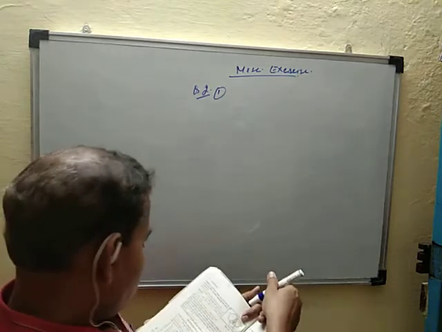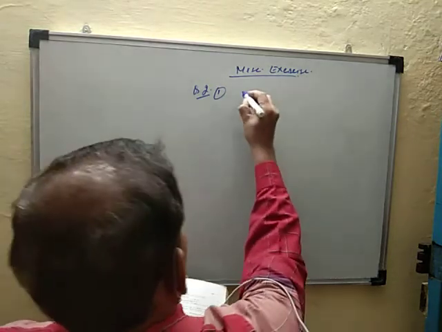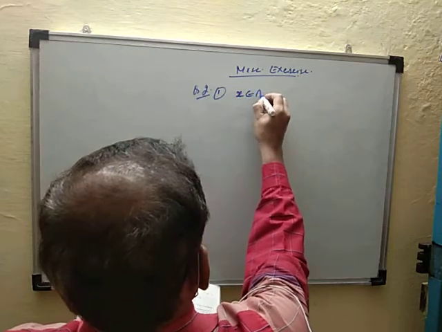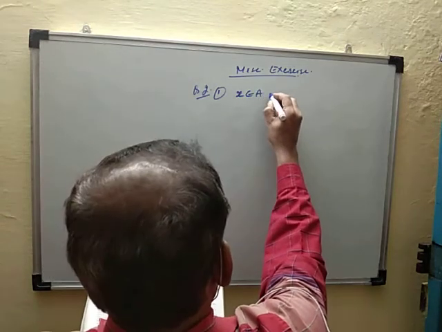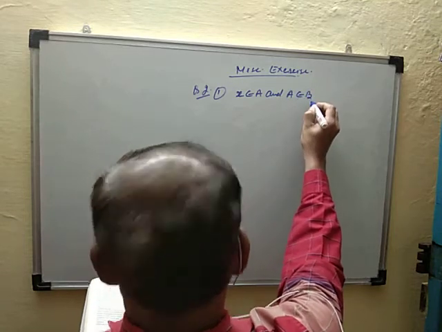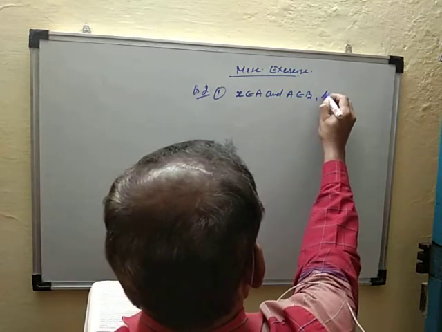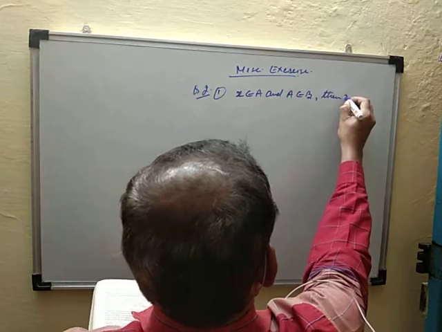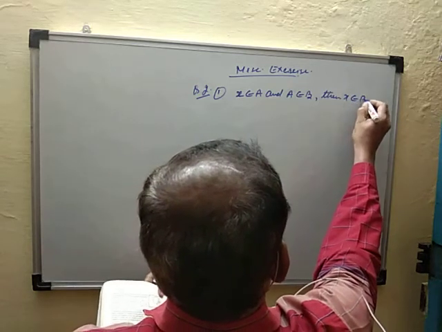So the statement is: x belongs to A and A belongs to B. Then x belongs to B.